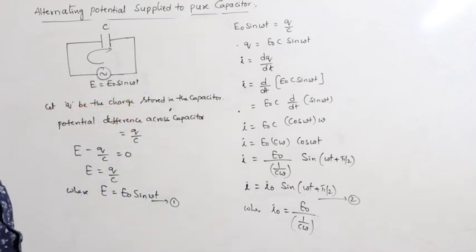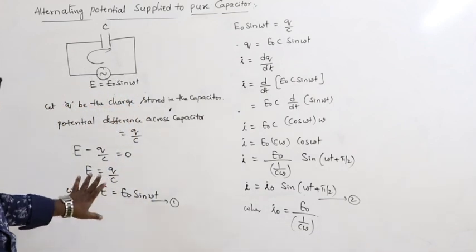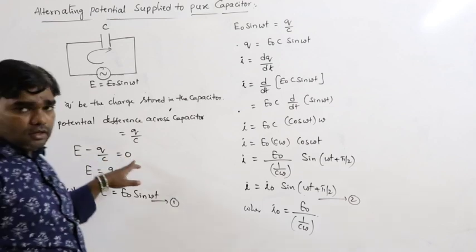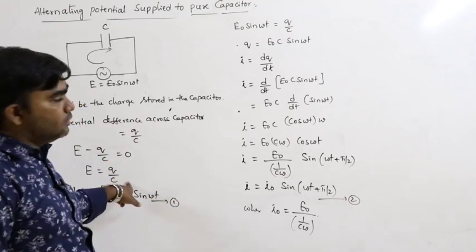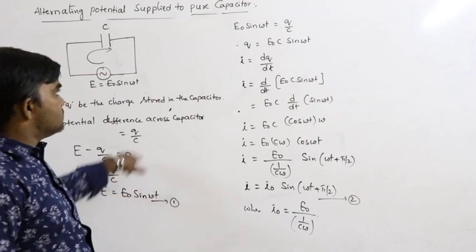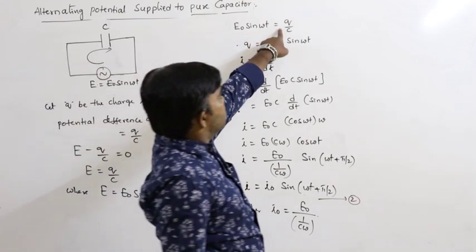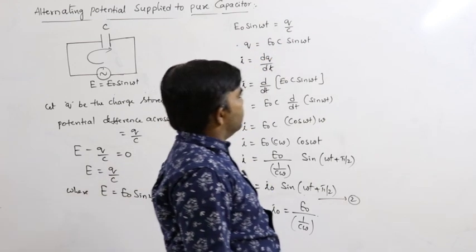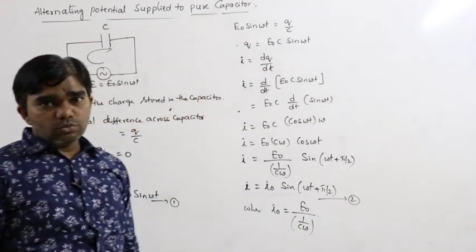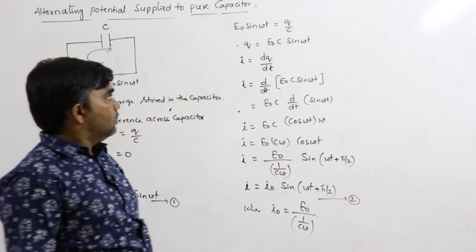So, this is the second equation. Based on this, E minus Q by C equals 0, so E is equal to Q by C. E naught sin omega t equals Q by C, so Q is equal to E naught C sin omega t.